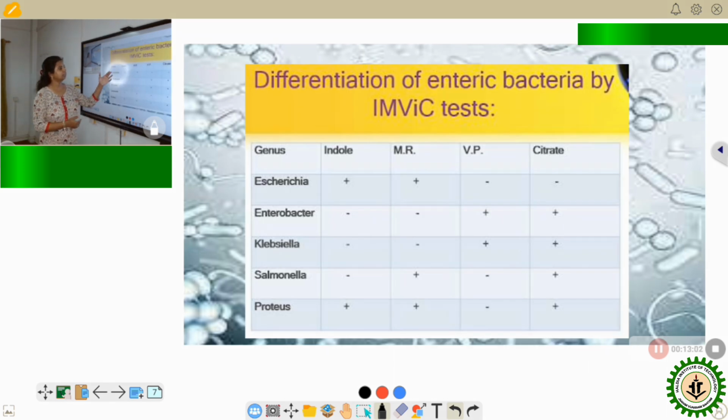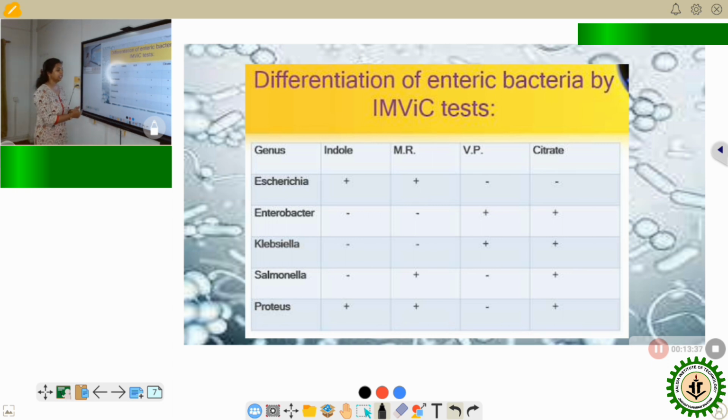So these are some of the principal coliforms, which give different responses to IMViC tests. The principal organism Escherichia coli gives a positive result in the indole and methyl red tests, but a negative result in the VP and citrate tests. Enterobacter is just the opposite. Enterobacter and Klebsiella both give negative results in the indole and MR tests and positive results in the VP and citrate tests.